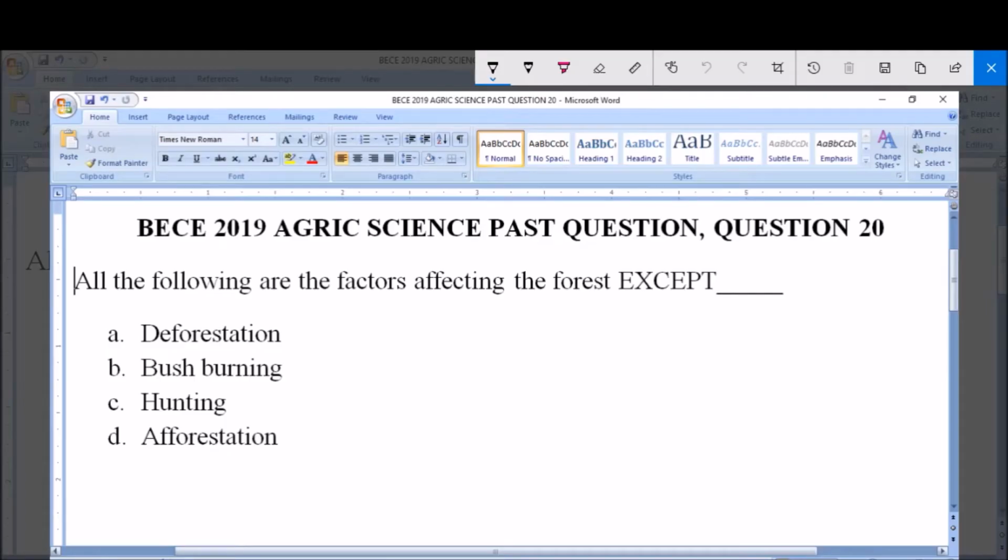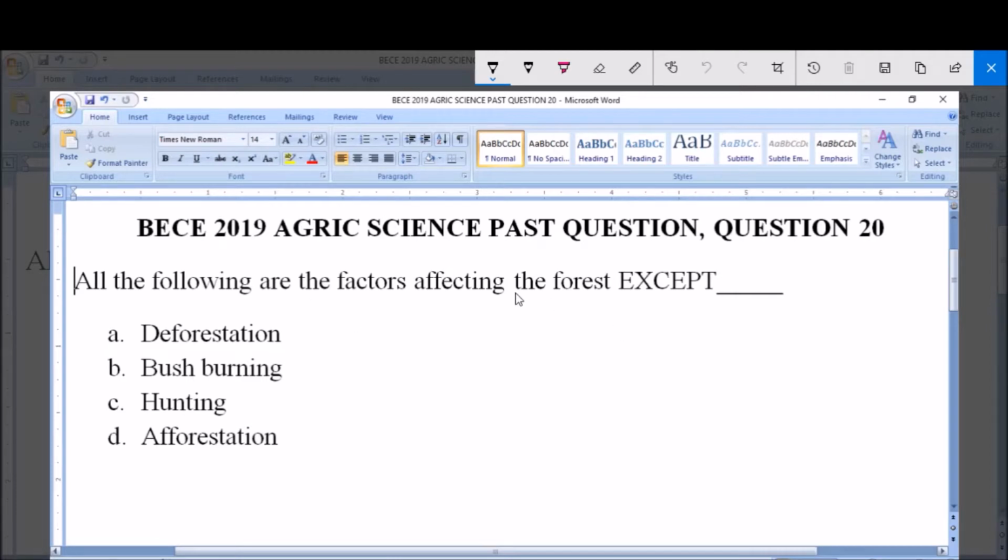Today we're going to be dealing with BECE 2019 Agric Science Past Question, question 20. All the following are the factors affecting the forest except: A. Deforestation, B. Bush burning, C. Hunting, and D. Afforestation. It says all the following are the factors affecting the forest except.